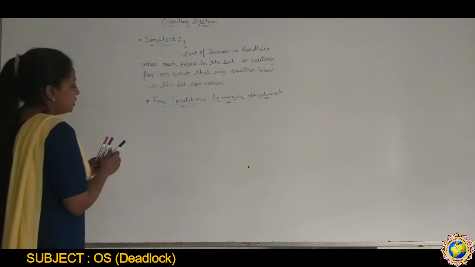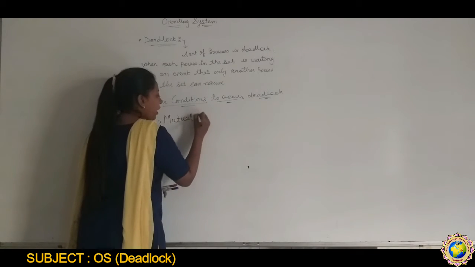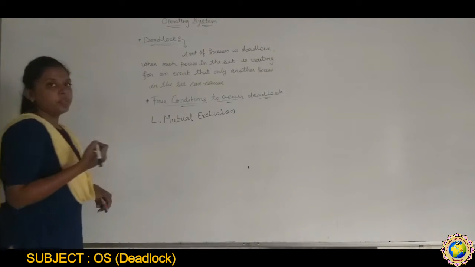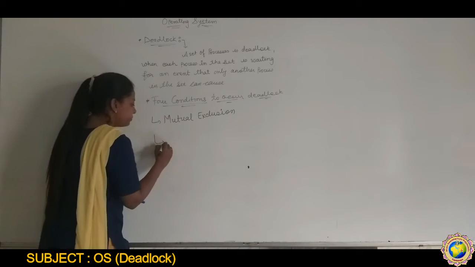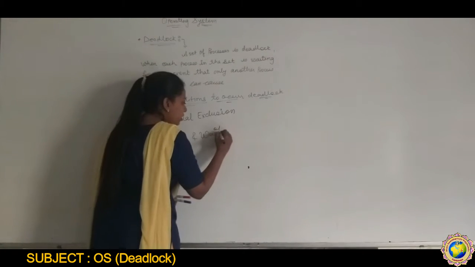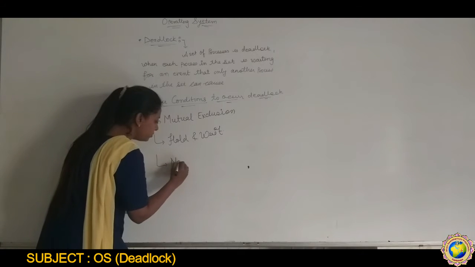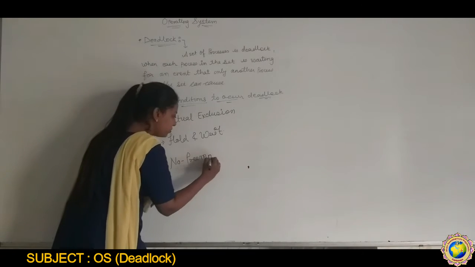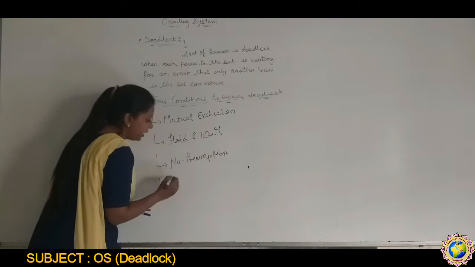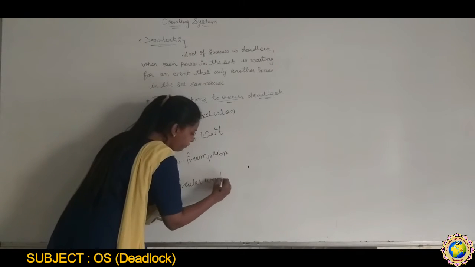First, mutual exclusion. Next, hold and wait. Third, no preemption. And last, circular wait.